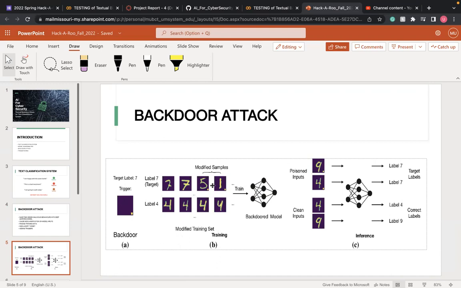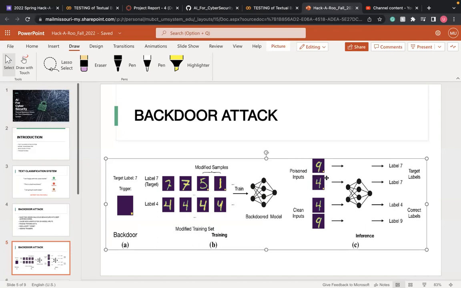They modified the classes 5 and 1: they copied 5 and 1 into label 7, and trained the model. So they poisoned the data set, and the model is also poisoned, so it will misclassify the output.